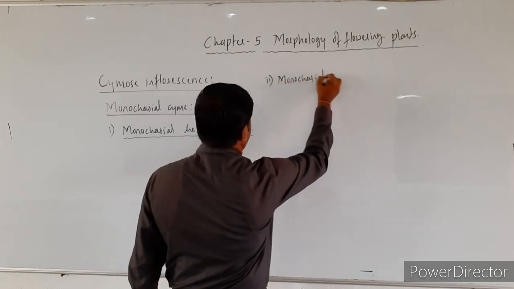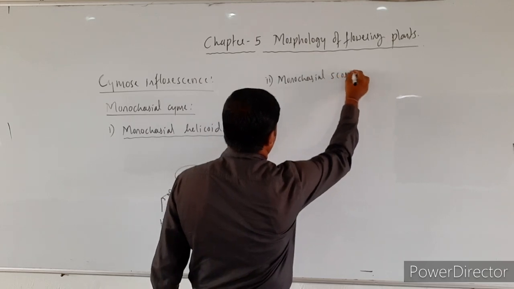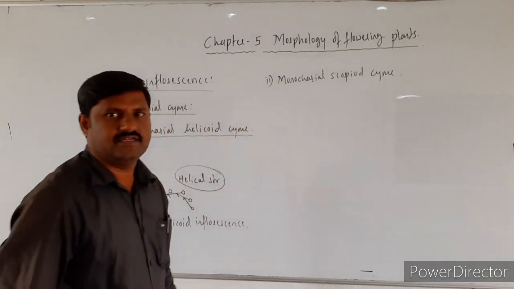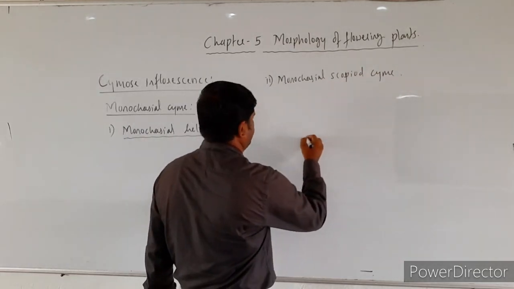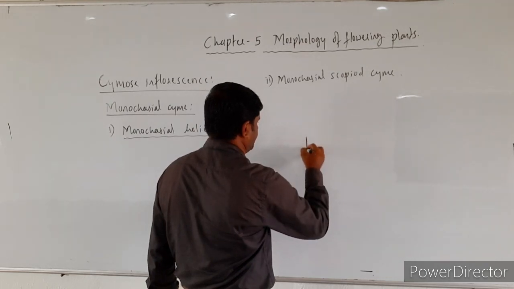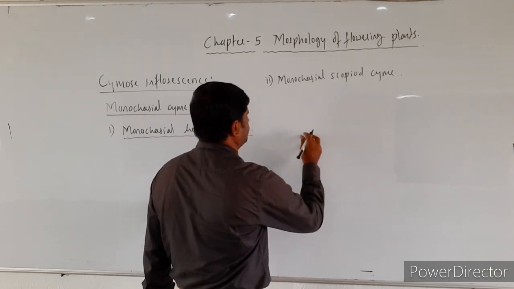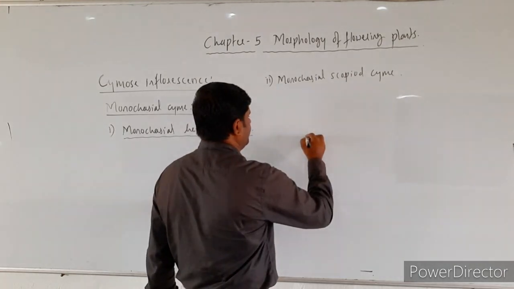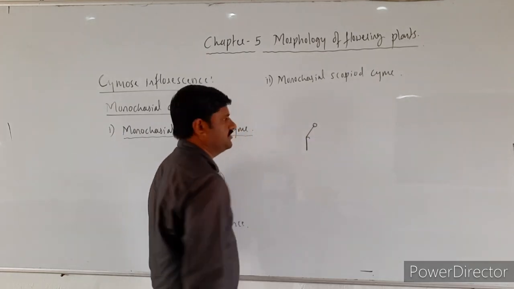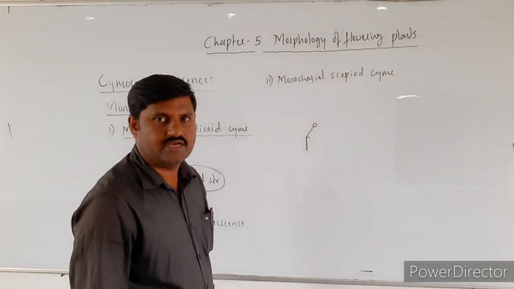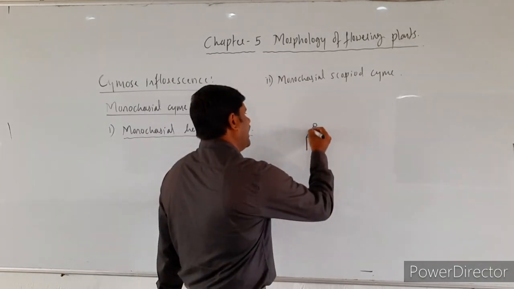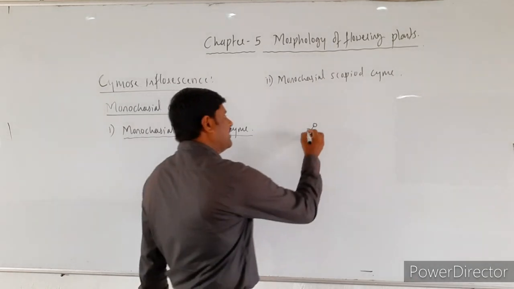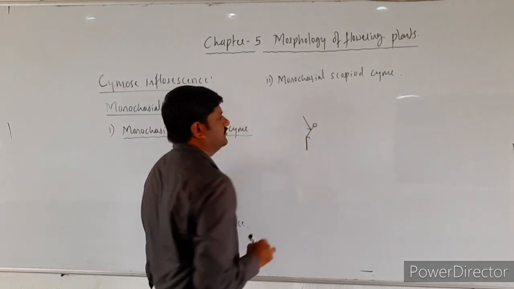In the same way, the second type is monochasial scorpioid cyme. See here, this is the peduncle, which bears a bract on one lateral side, and it bears a branch and produces one flower at the end, and it bears a bract on the opposite side, at the axil of which bears one more